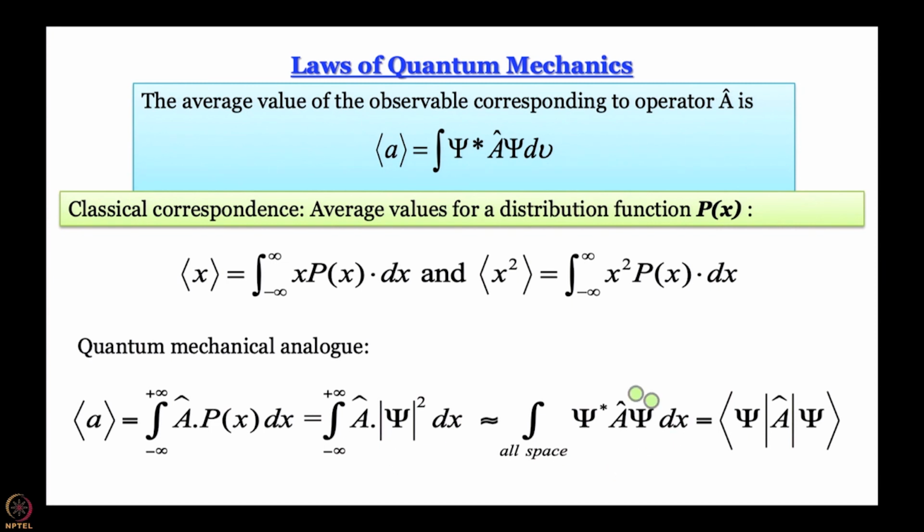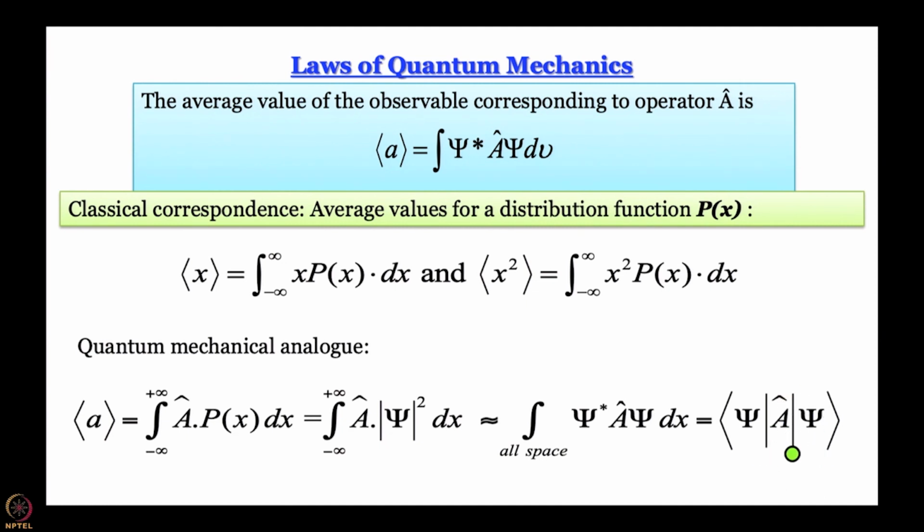So, I can take psi star out and I am left with integral over all space psi star A hat, the operator psi dx. And as said earlier, we often write it in the convenient bracket notation where the bra vector contains the complex conjugate of psi. Psi in bra vector means its complex conjugate. The ket vector contains A hat psi.